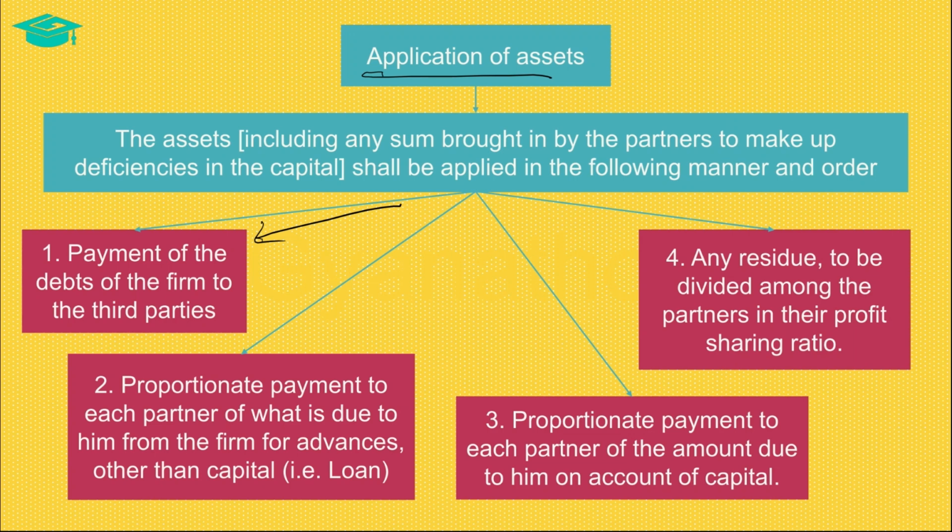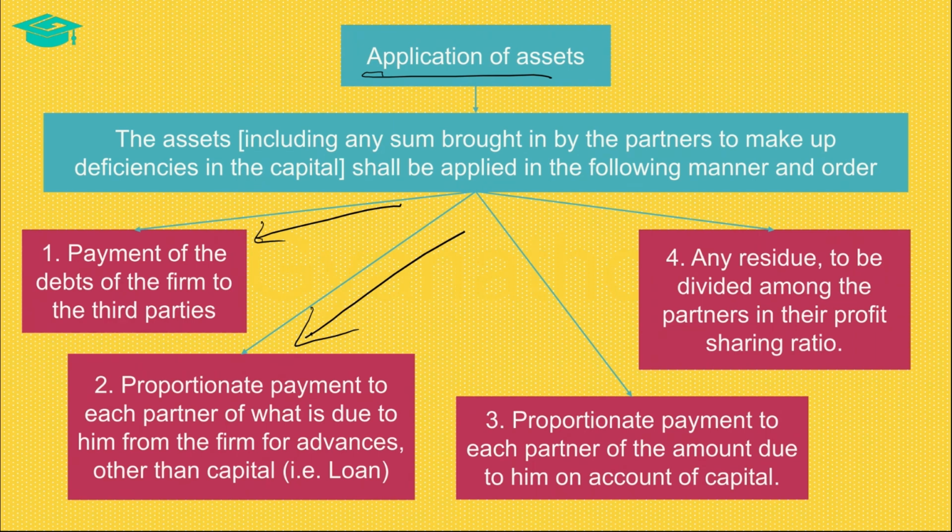Once the third party debts are settled, then the surplus assets are used to pay the advances made by partners to the firm. The amounts included in this are the amounts due from the firm to the partners other than the capital contribution of the partners. These are either paid fully if the assets cover such amounts, or proportionately paid to the partners in accordance with whatever is due to them from the firm other than capital.